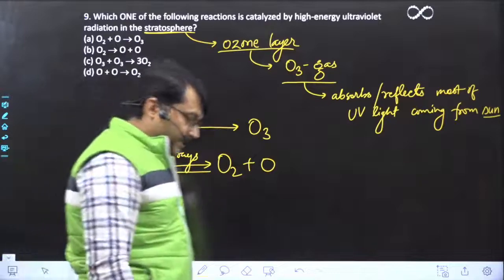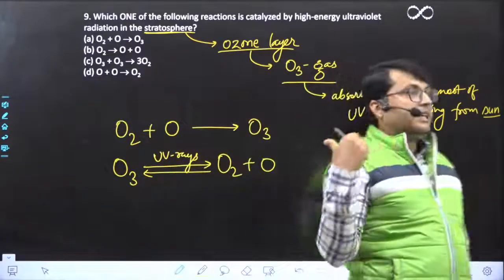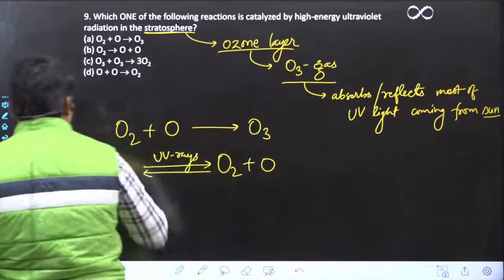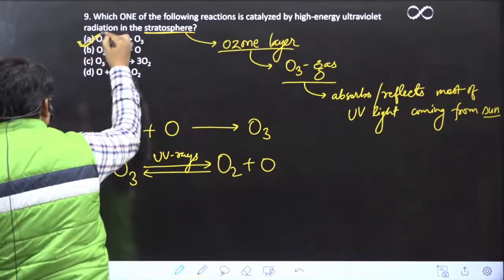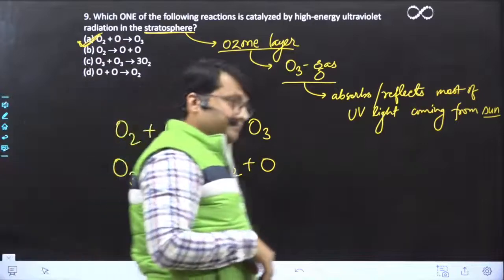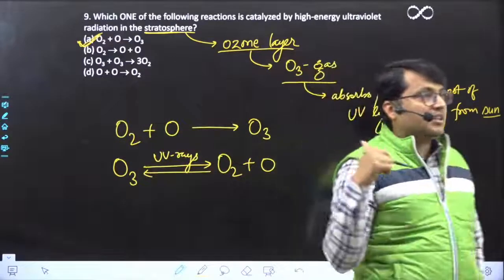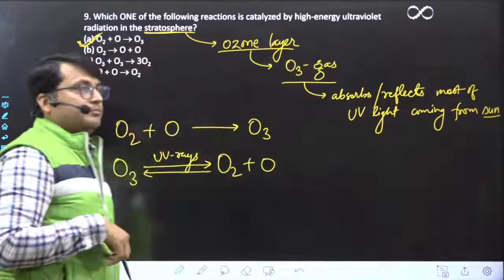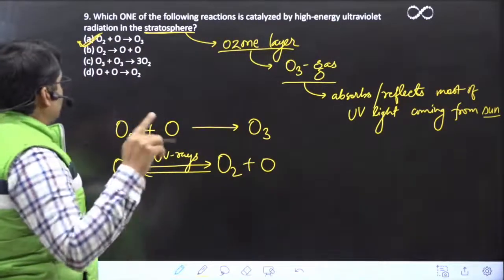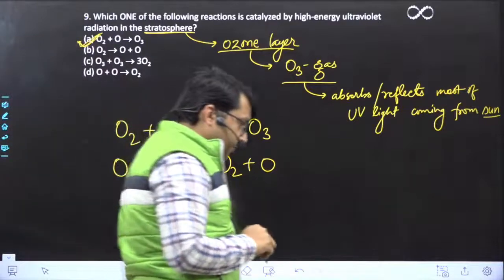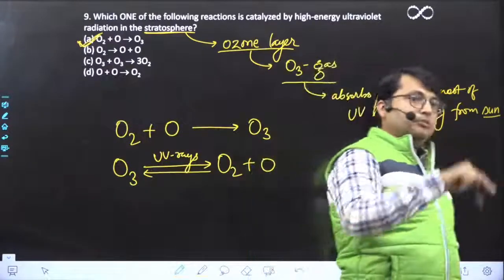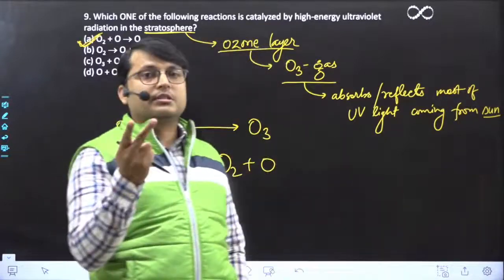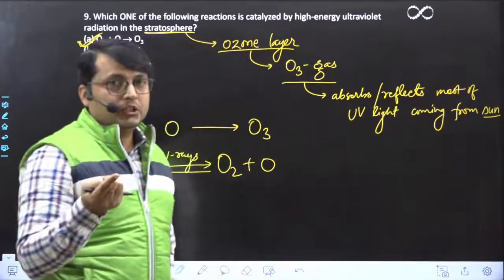Okay? So UV rays can carry out this reaction. Great. So what should be the correct option here? A. Okay, ध्यान रखना आप लोग इसका. A should be the correct option here. Okay, O2 plus O giving rise to O3. At the same time, decomposition of O3, that is ozone, into O2 plus nascent oxygen. Both of these reactions are carried out by the UV radiations.